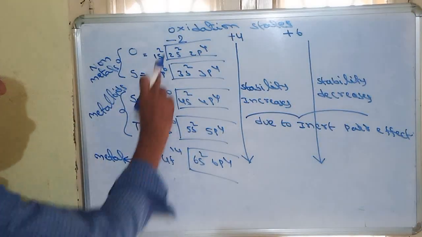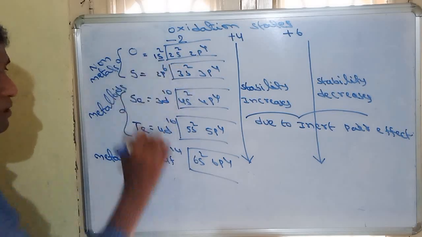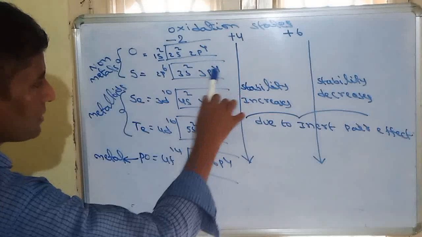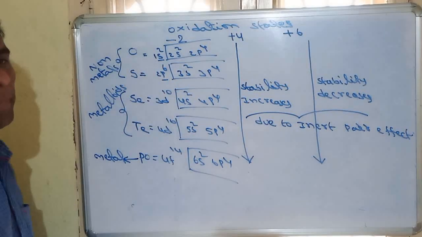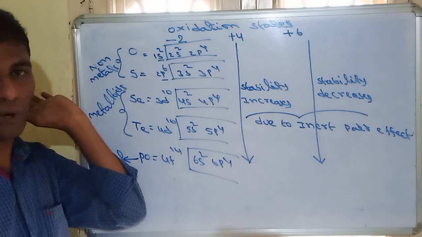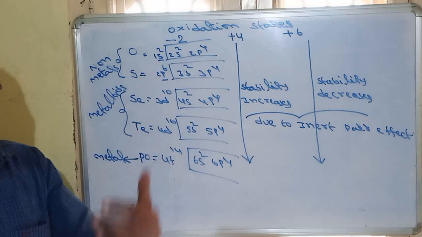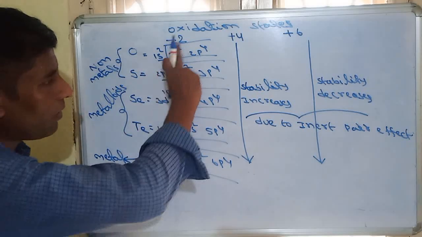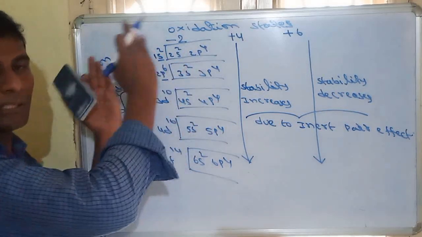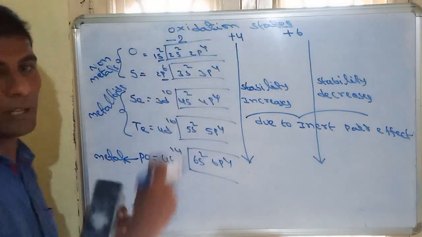Now see this. Before these 6 valence electrons, the orbital is an s orbital. And before these, the orbital is a p orbital. S orbitals and p orbitals show a high screening effect. That means they can screen the outer orbitals. That means on the outer orbitals, nuclear attraction is very less since these are screening the outer orbitals.